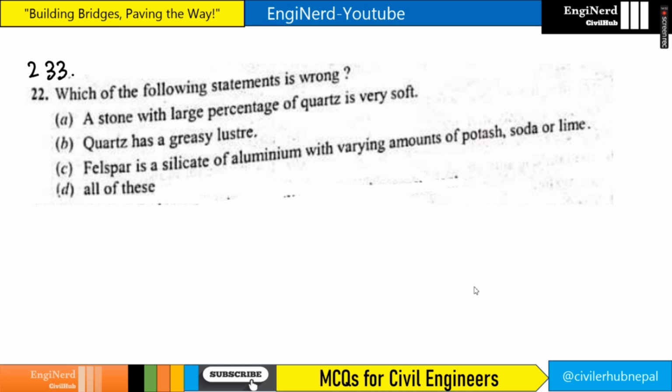Which of the following statements is wrong? A stone with a large percentage of quartz is very soft. So the first one is wrong. Quartz has a greasy luster, so this is kind of right. And feldspar is a silicate of aluminum with varying amounts of potash, soda, or lime. So the answer here is, the first one is wrong.